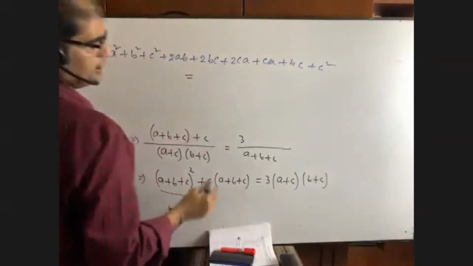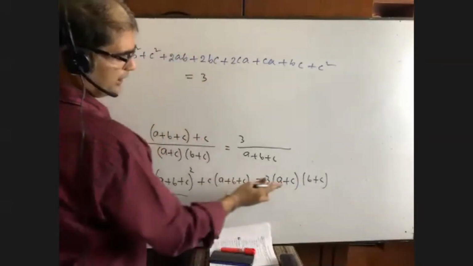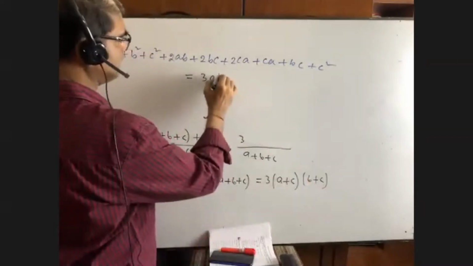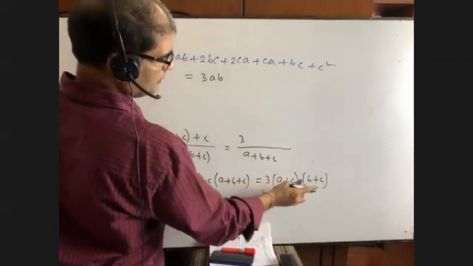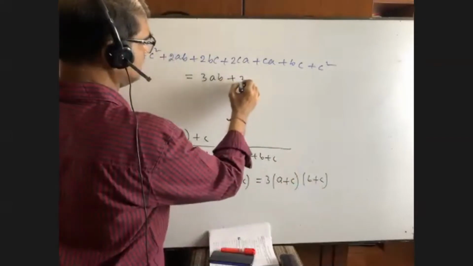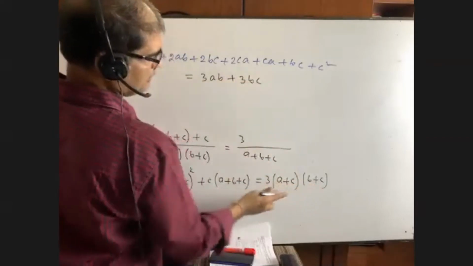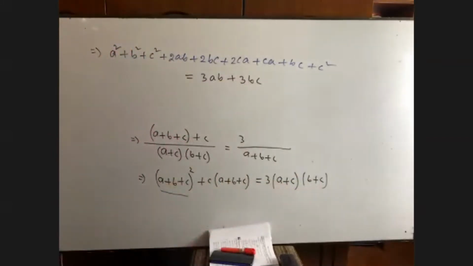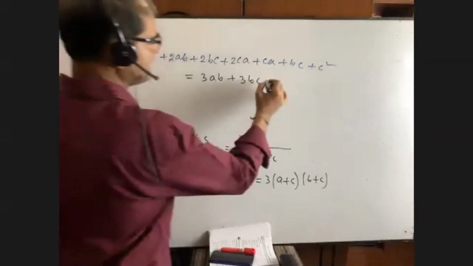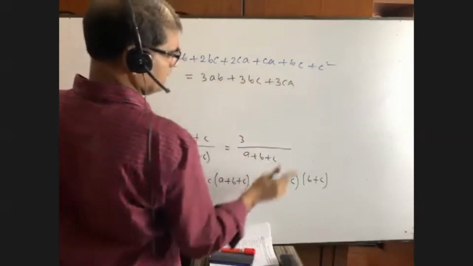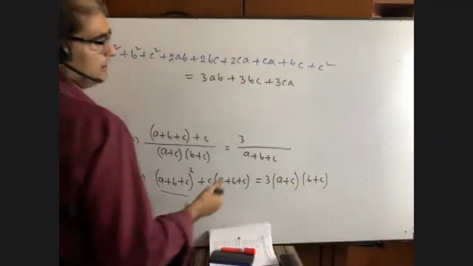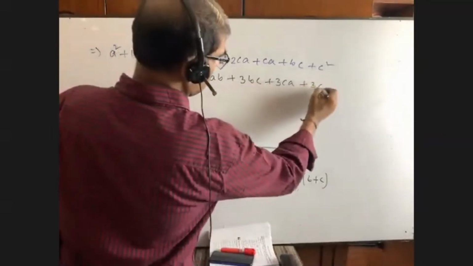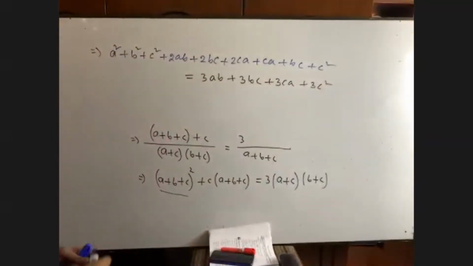Okay, which is equal to this. This part is to be written. It is 3, always 3, a into b, 3ab, 3c into b, 3bc. I think you have got it. By b, I have multiplied a into b, ab, b into c, bc. Now let's go to multiply by c, 3ca, a into c, ca, and 3c square. Please try to understand it first. AB, AC, okay, then BC, c square.